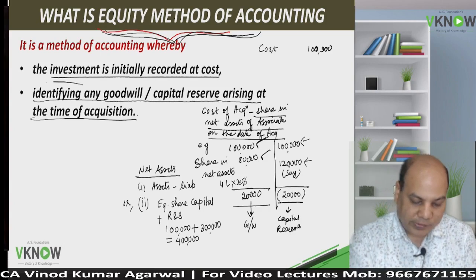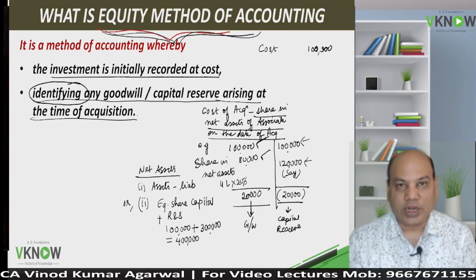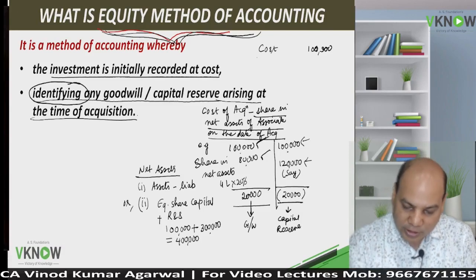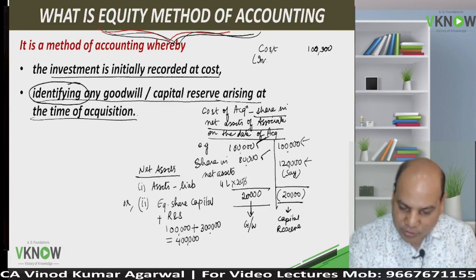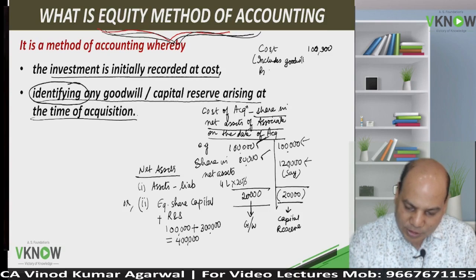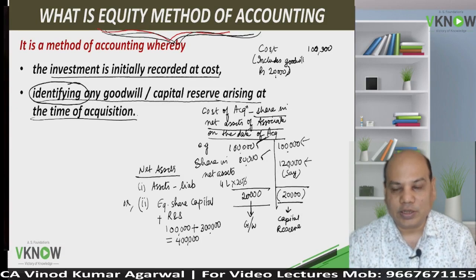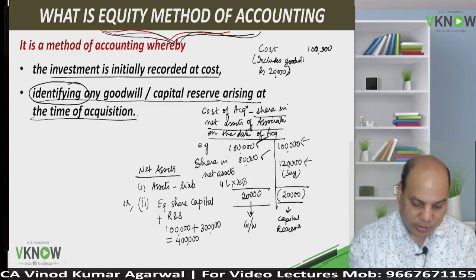Now how do I present it? We have to identify any goodwill or capital reserve. So I will write here in bracket, if it is goodwill, I will write includes goodwill rupees 20,000. Or if it is capital reserve, I will say this 1 lakh includes capital reserve, say 20,000. So this is my point number 2.